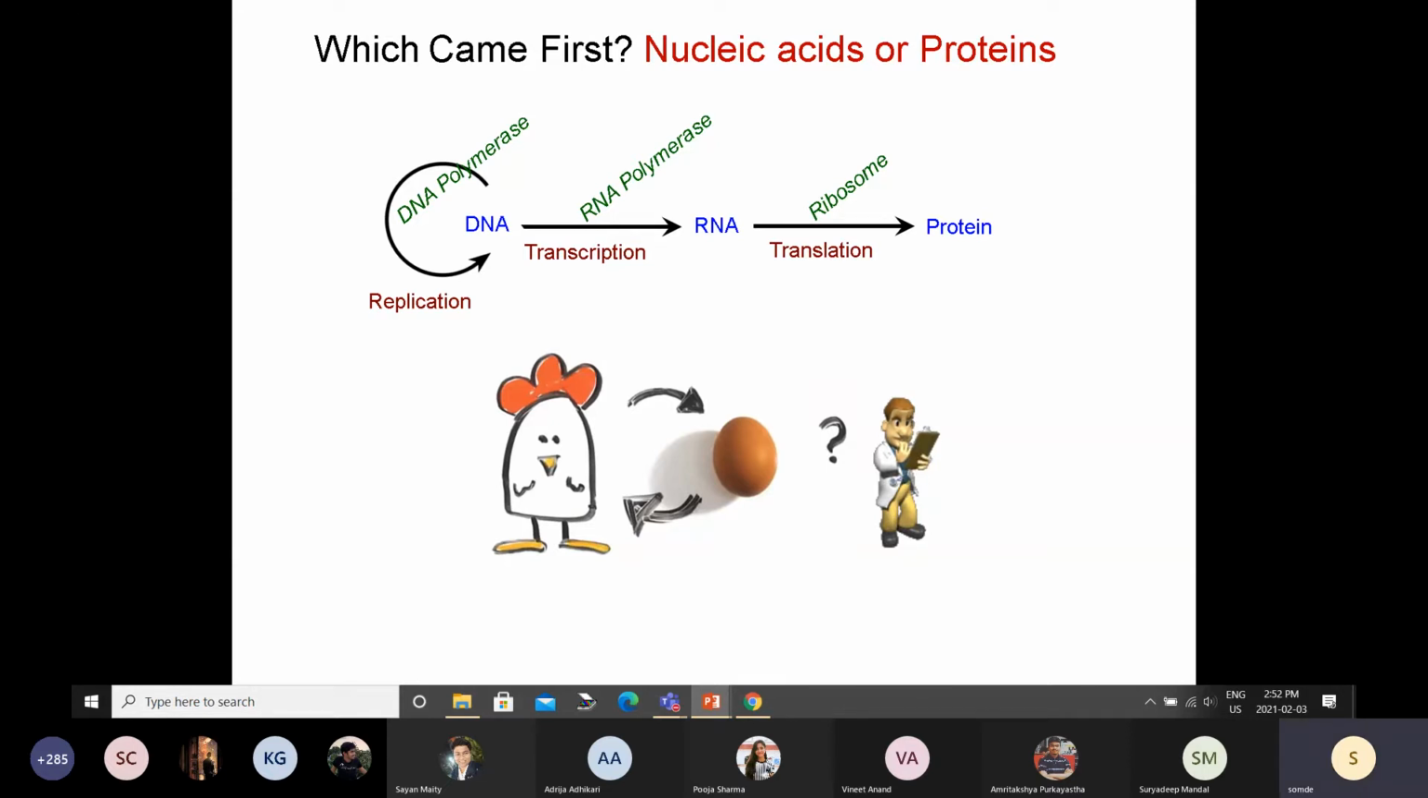So that's sort of this chicken and egg problem, right? Which came first? Chicken came first or egg came first? Without chicken, you will not get egg. And if there is no egg, the chicken will not come, right?